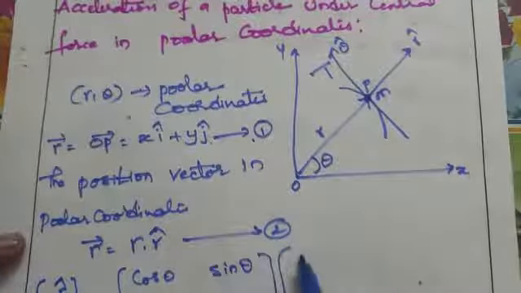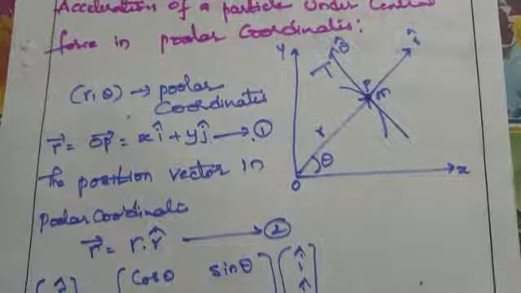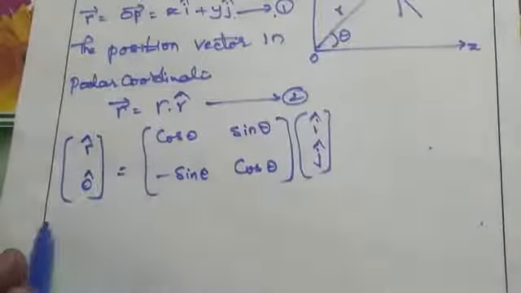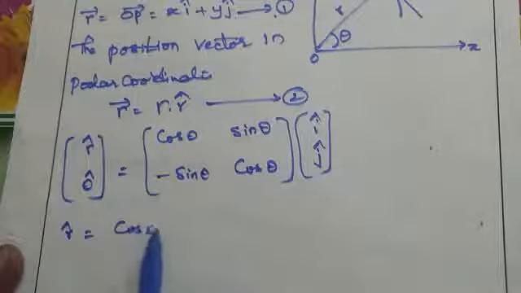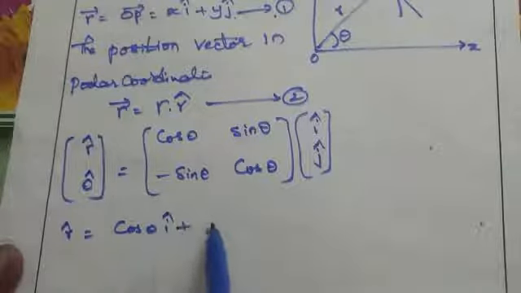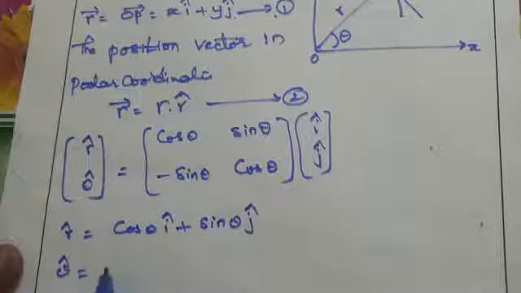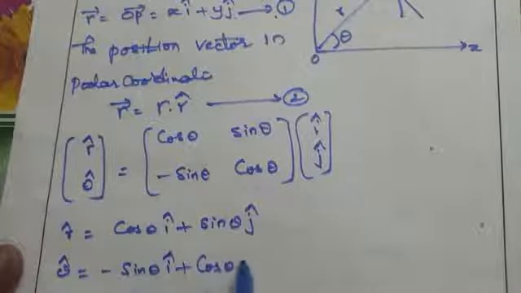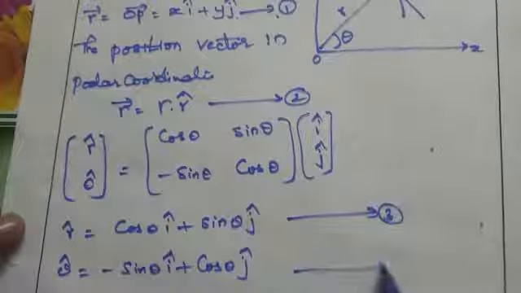into i cap, j cap. So r cap, theta cap equal to cos theta, sin theta, minus sin theta, cos theta times i cap, j cap. Now let us separate the terms. What do we get? r cap is equal to cos theta i cap plus sin theta j cap, and theta cap equal to minus sin theta i cap plus cos theta j cap. So we got the two equations. Assume these are equation numbers 3 and 4.